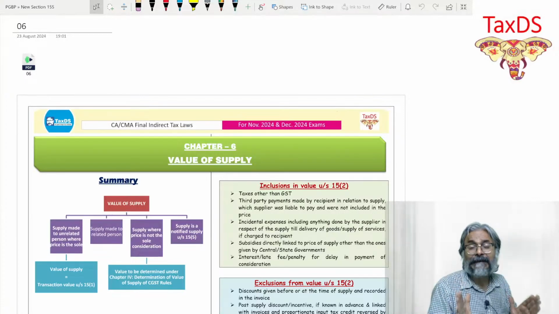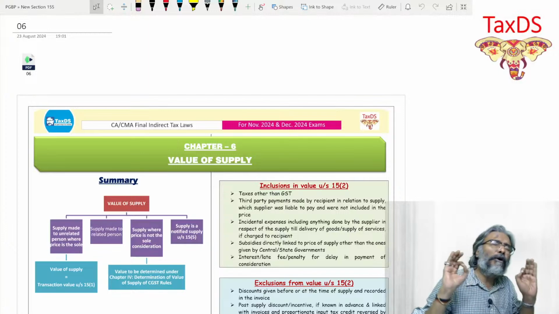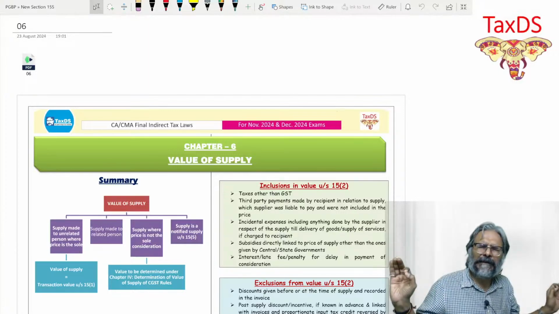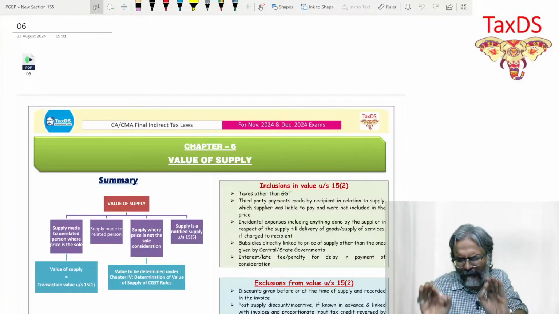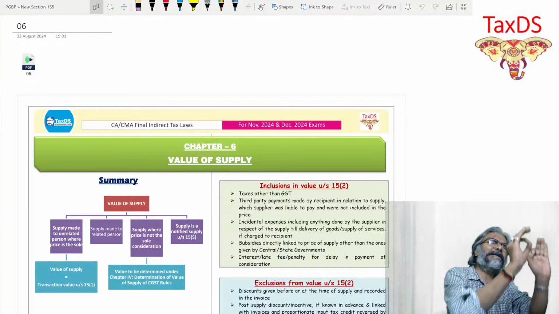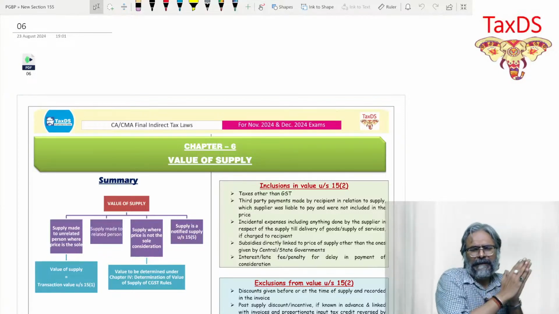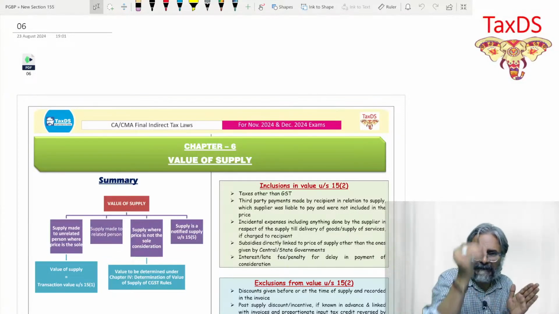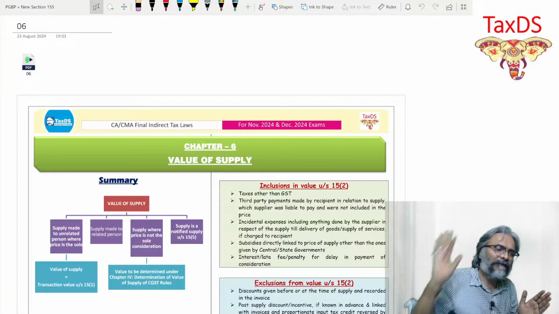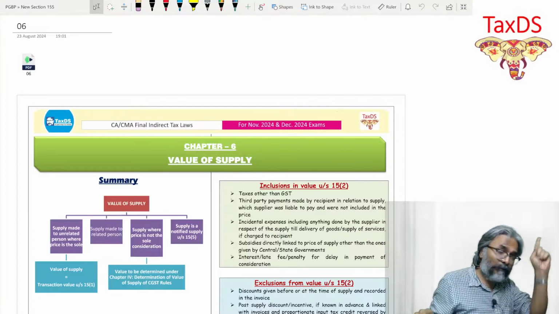I invite again all the students who have got their answer sheet to check in the topic on valuation what marks have been given by the examiner, and even if the adjustments are right, how much they have scored. Please do check once.